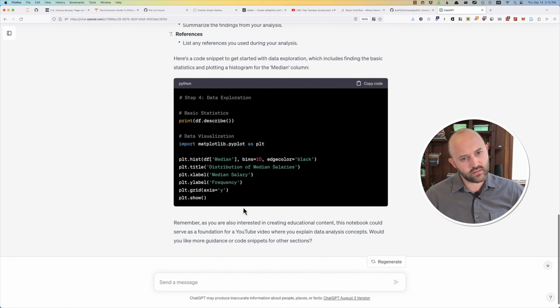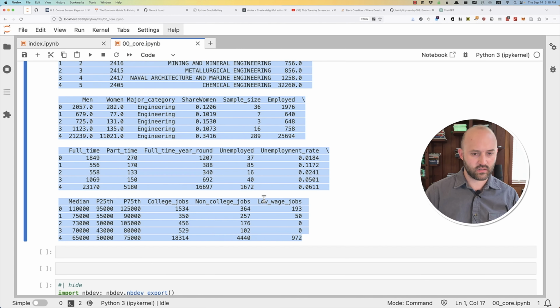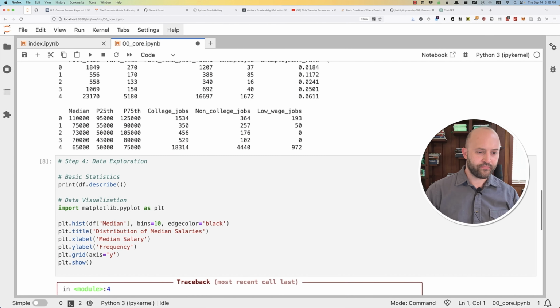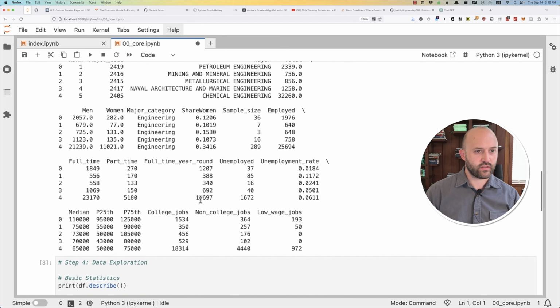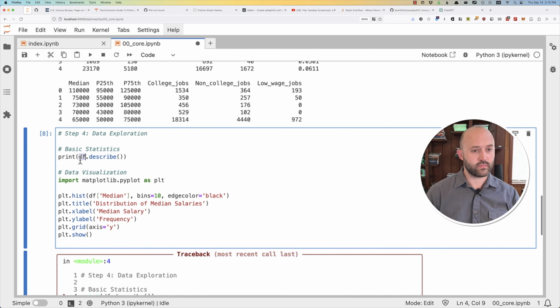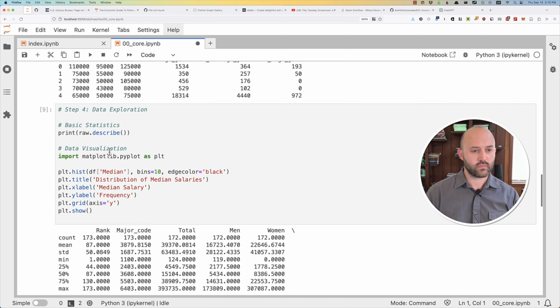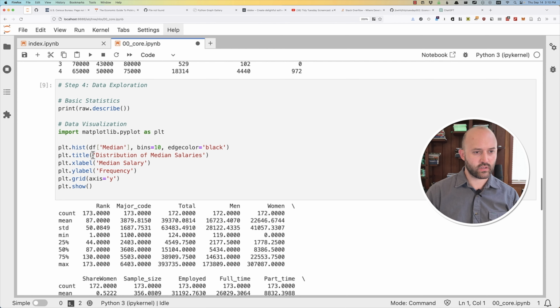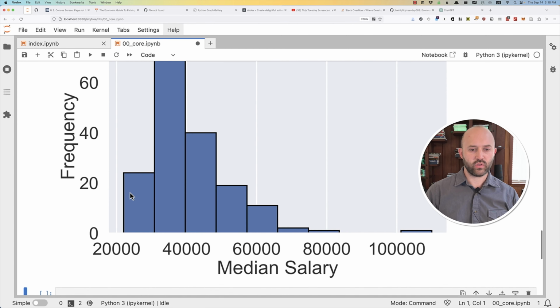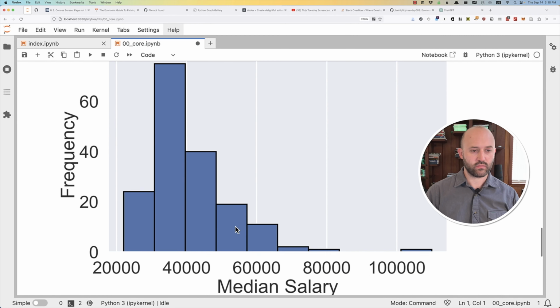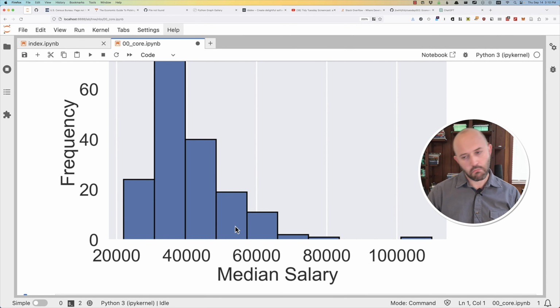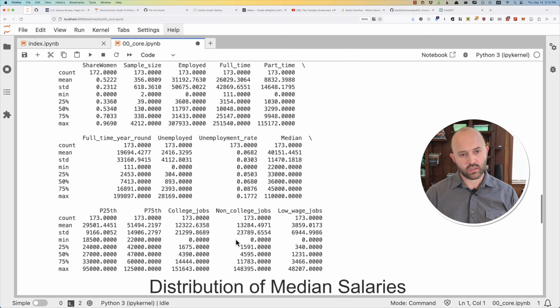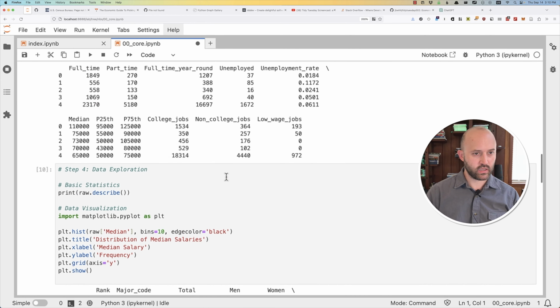Okay, so I can just do this real quick just to see what this looks like. Let's just see. DF is not defined. True. And still DF is not defined. Distribution of median salaries. Okay, that's not too bad, I guess.